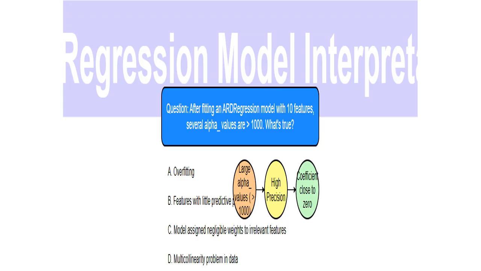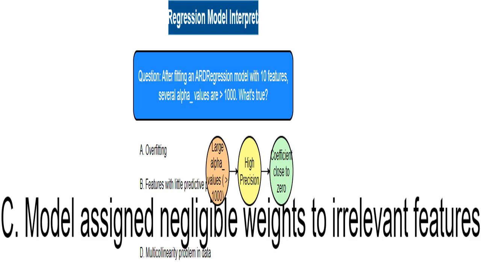I interpret ARDRegression, a type of Bayesian linear regression, as a method that automatically figures out which features matter most in a dataset. It does this by assigning a precision, how certain we are about a feature's importance, to each feature's weight. A higher precision means I am very certain that a feature's weight is near zero, suggesting it isn't very important. These large alpha values in the context of ARDRegression are really important.